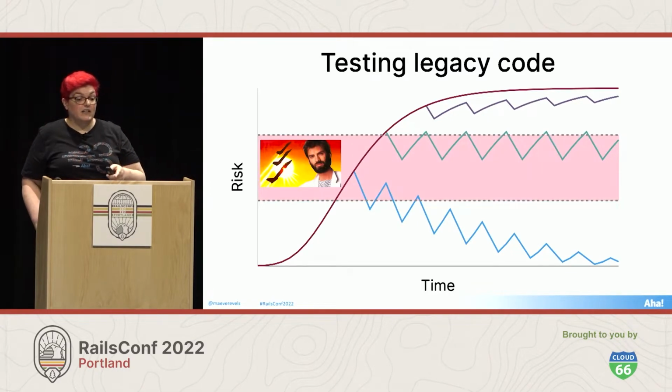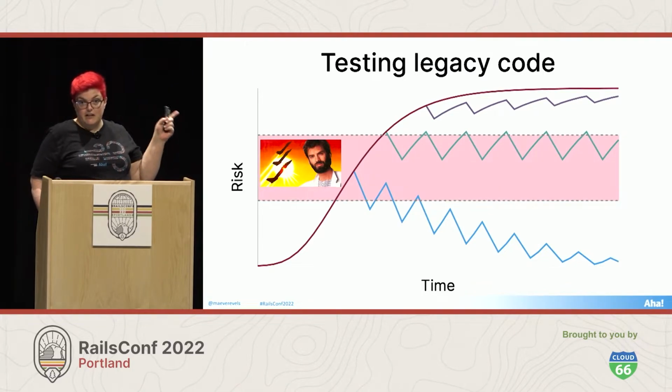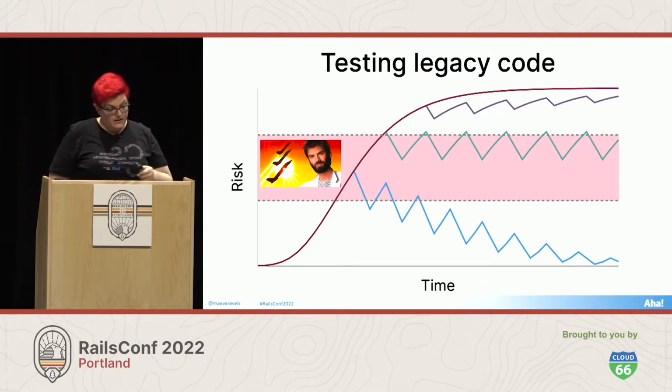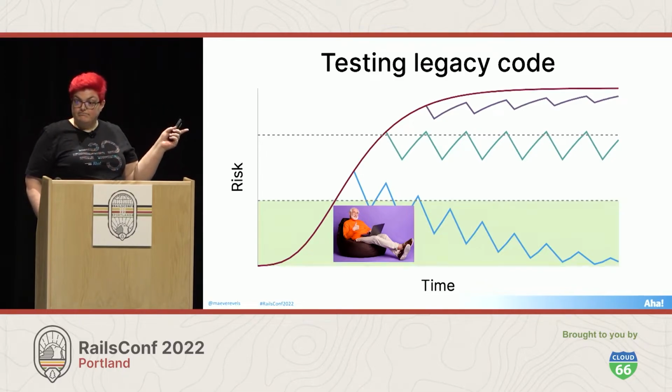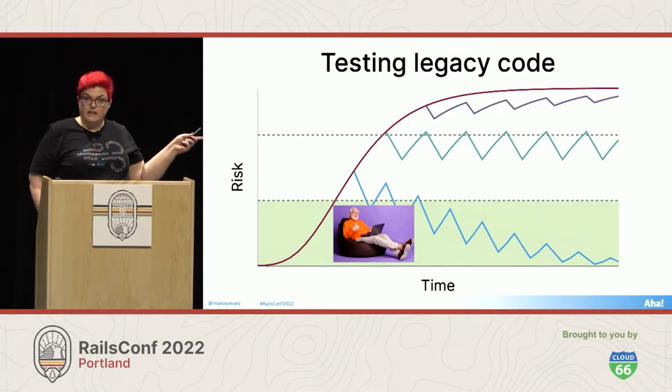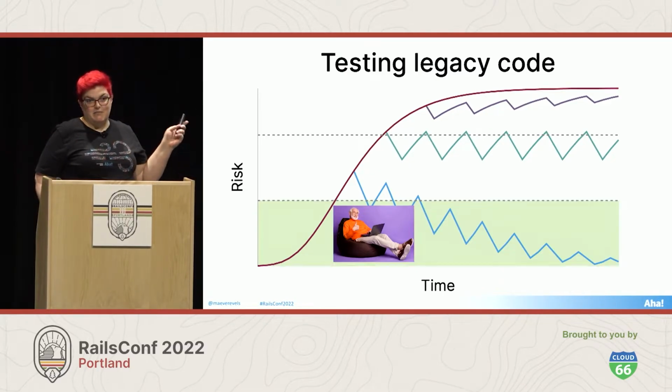So the rest of this talk is going to focus on taking code from the danger zone, where Kenny Loggins lived in the 80s, and move it down to the comfort zone, where Kenny Loggins lives now. This is not Kenny Loggins. This was actually the first stock photo that came up when I searched for soft pants, because we're in the comfort zone.